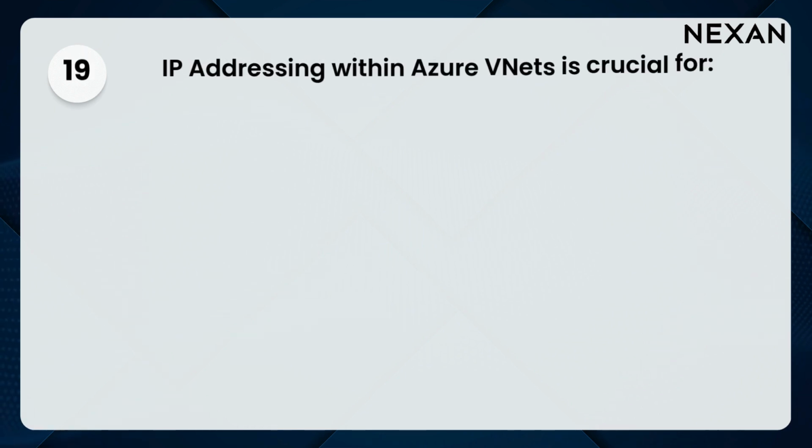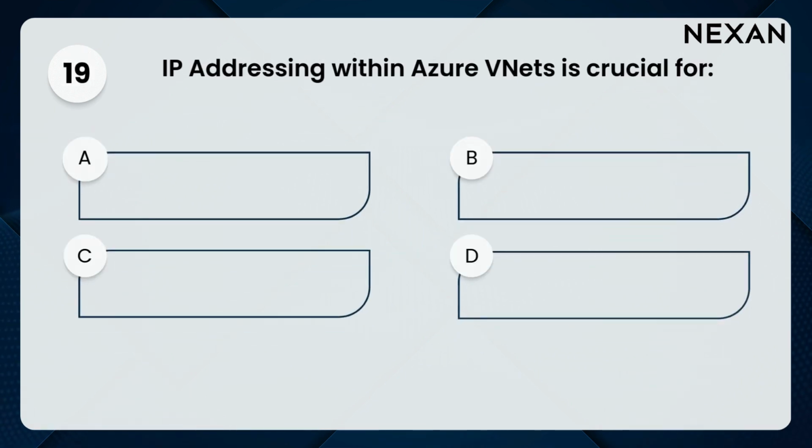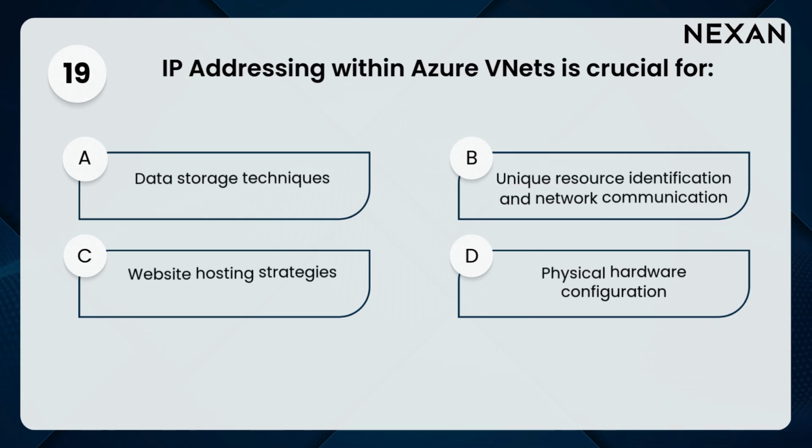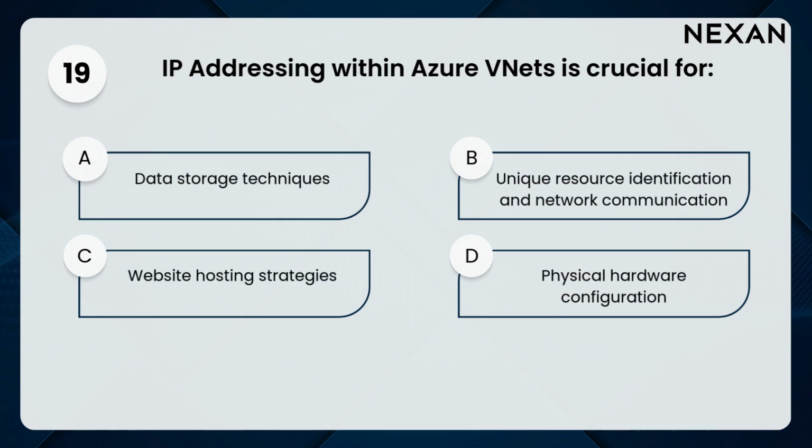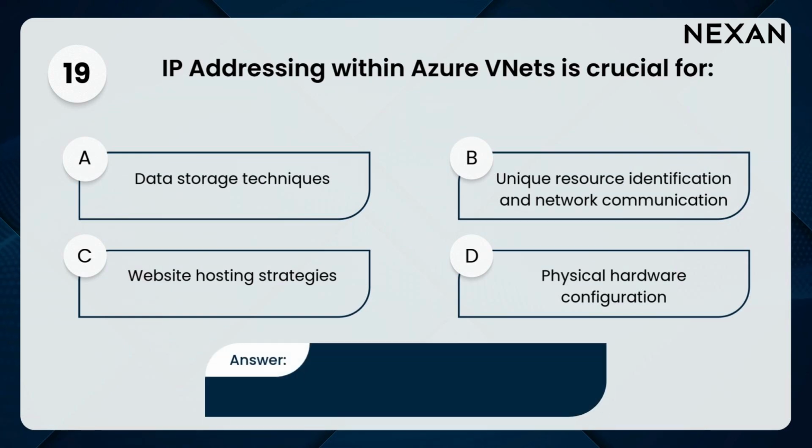19. IP addressing within Azure VNets is crucial for A. Data storage techniques. B. Unique resource identification and network communication. C. Website hosting strategies. D. Physical hardware configuration. Answer: B. Unique resource identification and network communication.